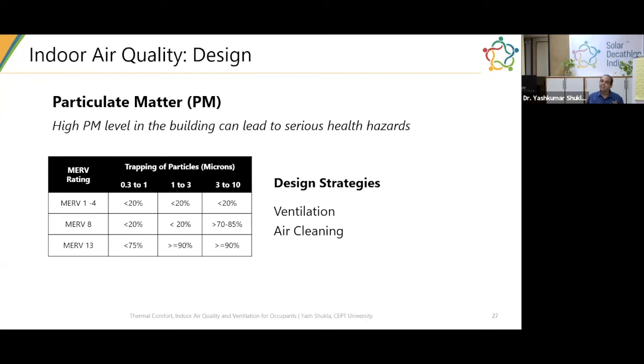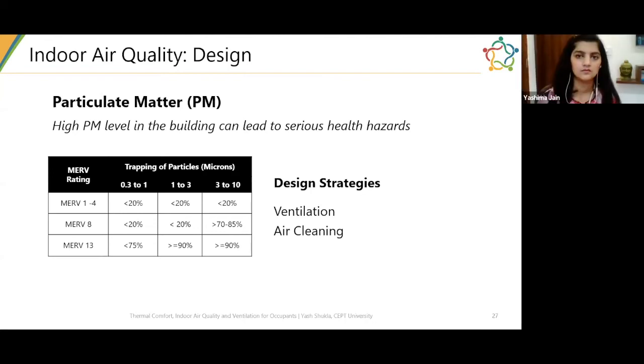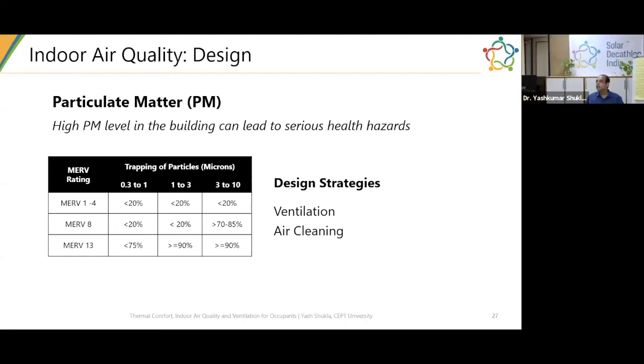So the key, like we have talked earlier, is to balance. You look at what the AQI level is, but don't just go by the peak level. There are lots of times in the year when AQI is not that bad. For example, in the night time versus the daytime, if you see the graphs, the AQI changes at different times of the day and different times of the year.